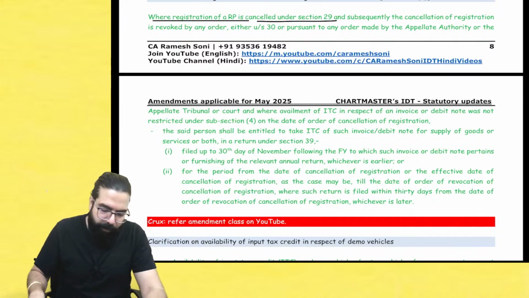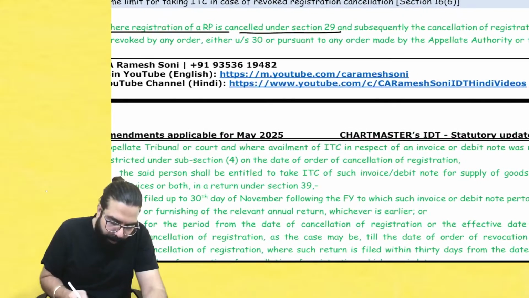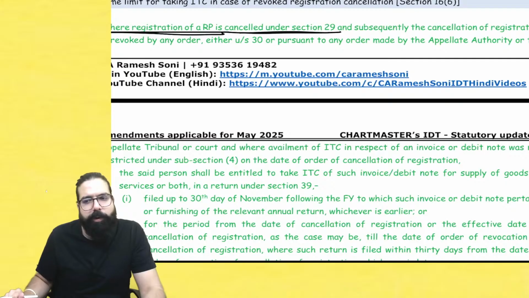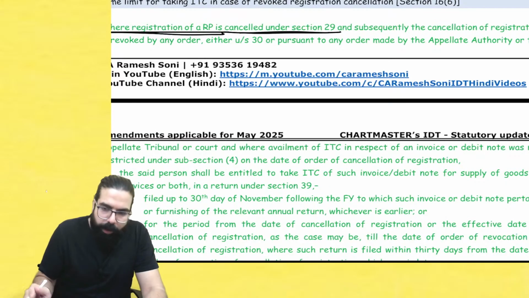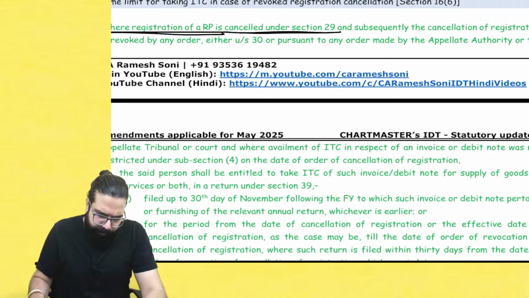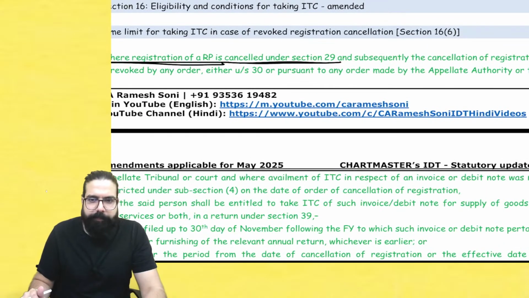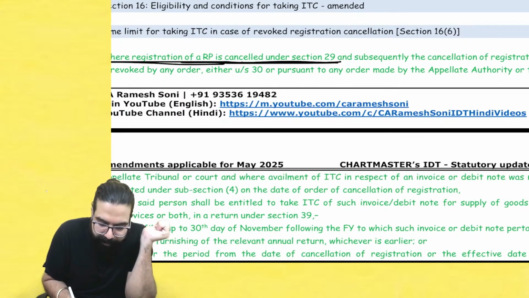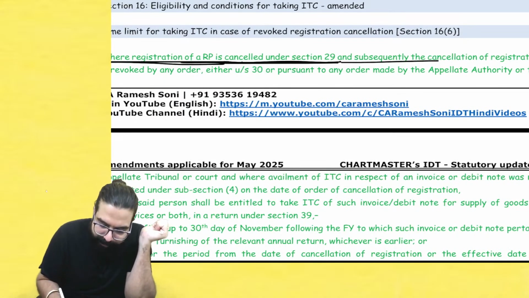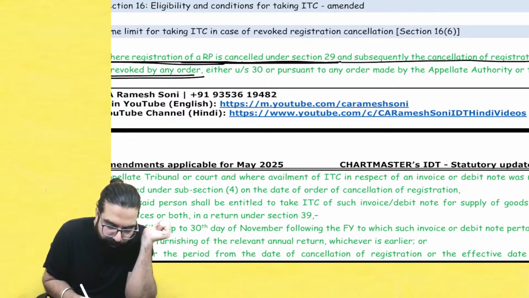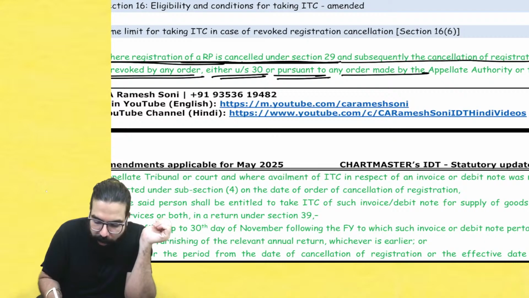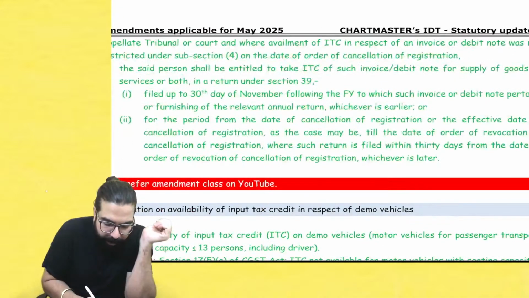Okay, everyone over here now. When registration of a registered person is cancelled under section number 29, what is it telling? Now, when a registration of a registered person is cancelled under section number 29 and subsequent to the cancellation is revoked by revocation order under section number 30 or pursuant to any order made by the appellate authority, appellate tribunal or the court,